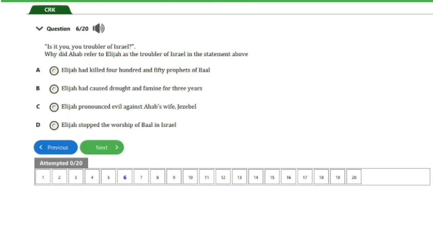C. Elijah pronounced evil against Ahab's wife Jezebel. D. Elijah stopped the worship of Baal in Israel. So guys, the answer to this question is option B here. Elijah had caused drought and famine for 3 years. So let's head on to the next question, guys.